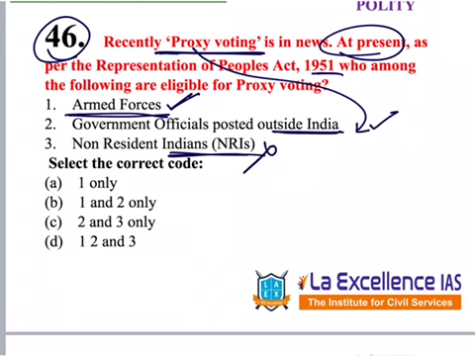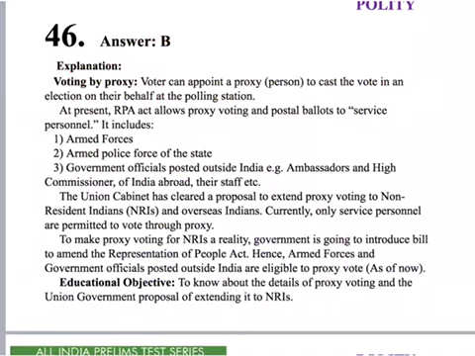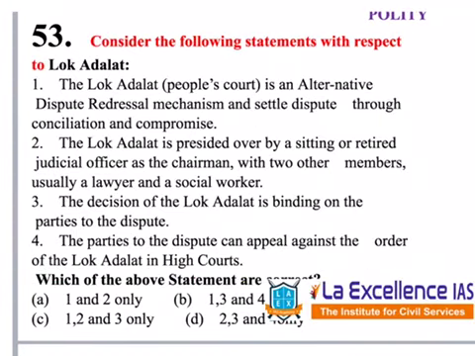There is a proposal but it is not being implemented. So 3 is eliminated. Answer is B, 1 and 2 only. Here, regarding proxy voting, a few value addition points are mentioned. Please go through it. Next question in polity is given under question number 53.